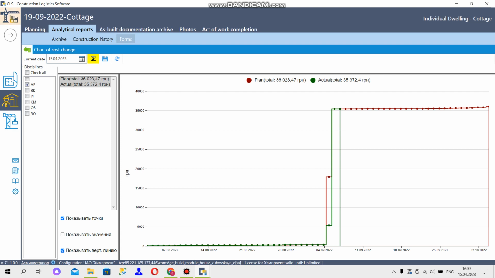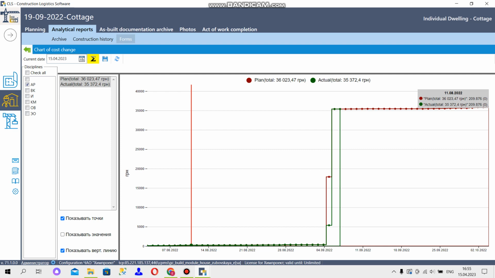Otherwise, at some point, workers and equipment will be idle, or vice versa. The site will be overcrowded with workers, materials, and equipment, and will interfere with normal progress of work. But being ahead of schedule is just as bad as falling behind.